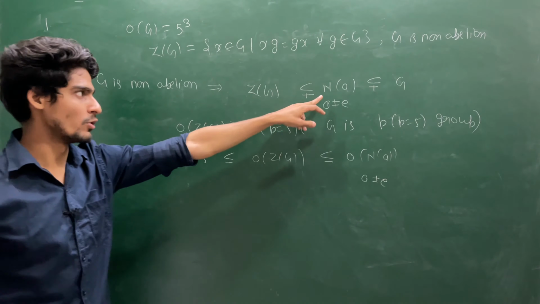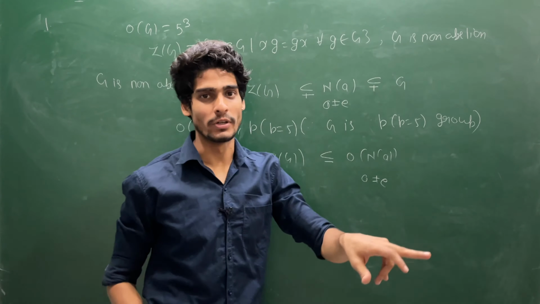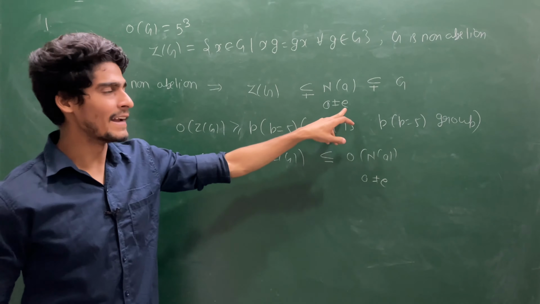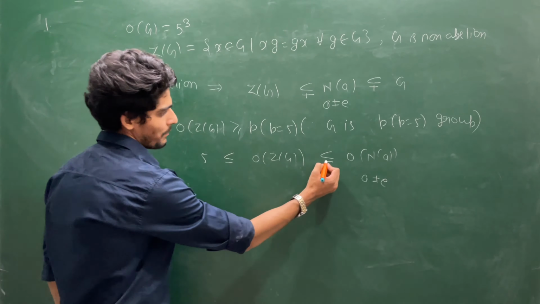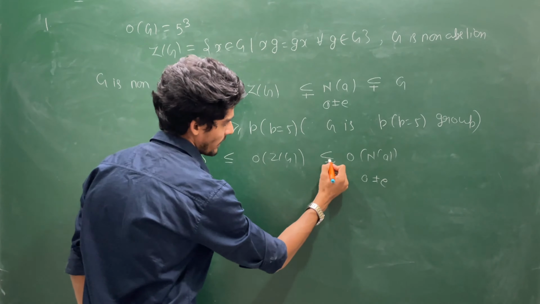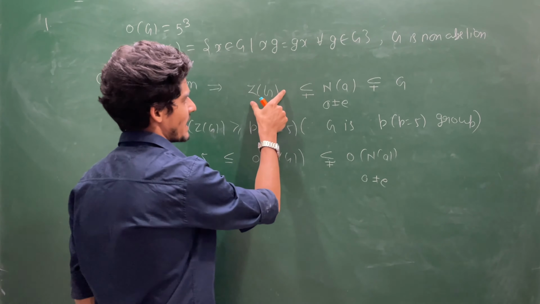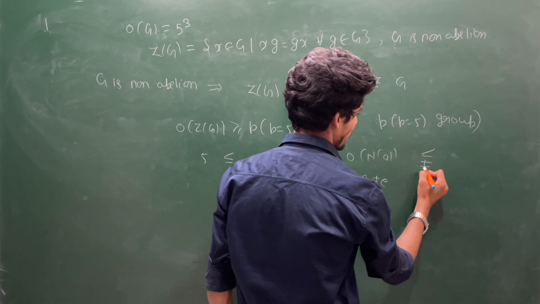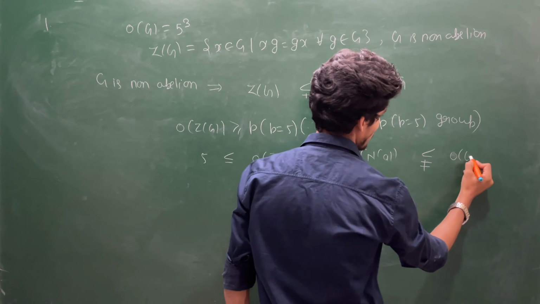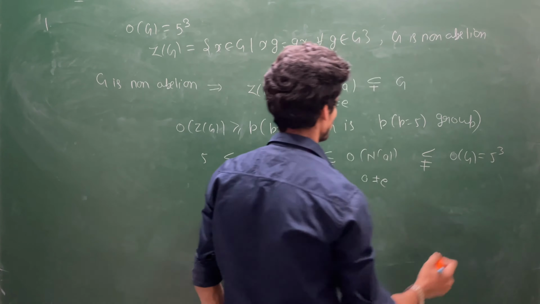Normalizer की definition यूज करोगे तो इसमें वो सारे element आते हैं जो A से commute करते हैं. तो अगर आप identity लोगे तो identity से हर एक element commute कर जाएगा. And this should be strict, not equal, because this Z(G) is properly contained in normalizer, and this is properly contained in G, whose order is 5 cube.